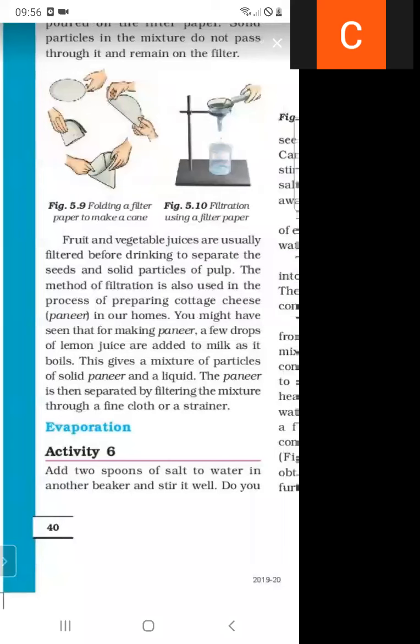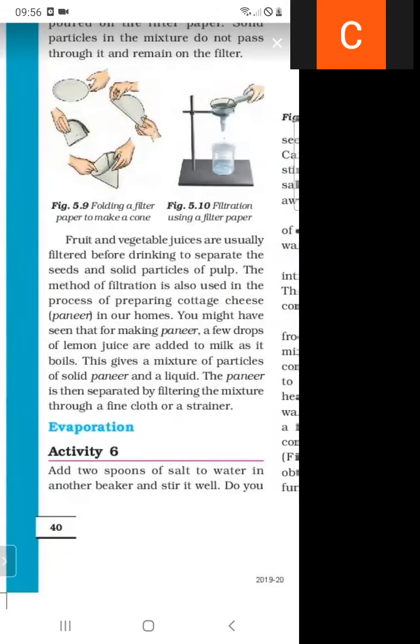You might have seen that for making paneer, a few drops of lemon juice are added into the milk, and then this gives a mixture of particles of solid paneer and a liquid. This paneer is separated by filtering the mixture through a fine cloth or a strainer.